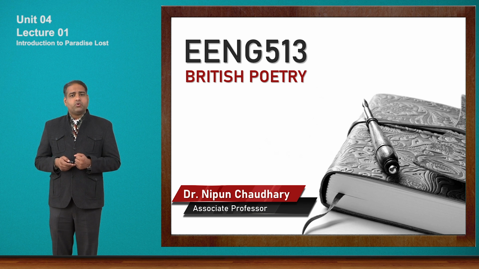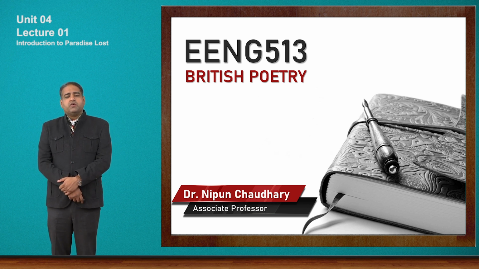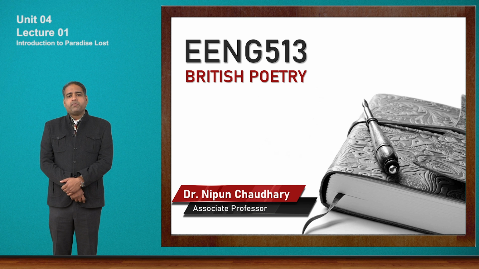But as I already told you, there are 12 books written under the title Paradise Lost, and here and there we get references or quotations from the other books to get a better idea, creating a holistic approach towards this epic Paradise Lost.